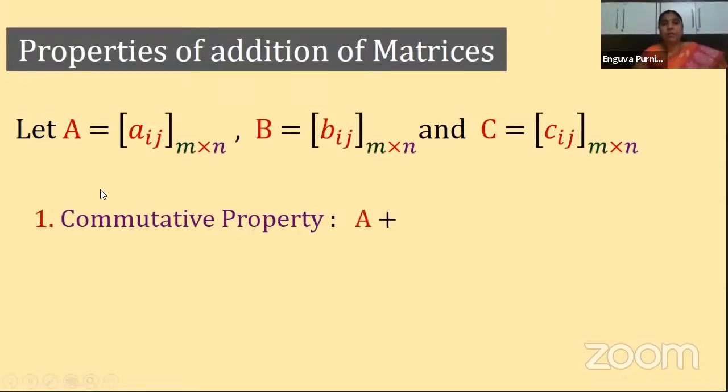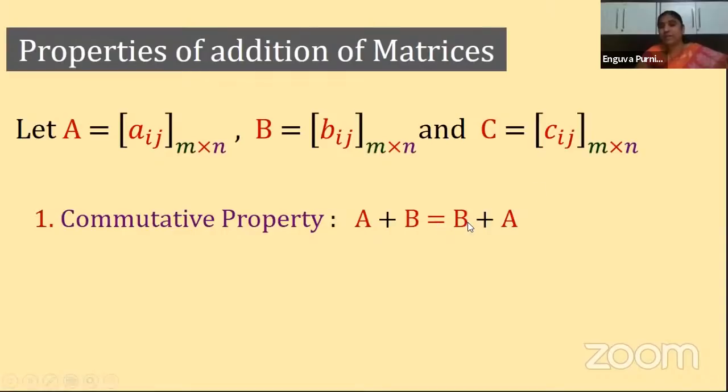So now what is the first property we are going to see? First property is commutative property. What is the meaning of commutative property? A plus B is equal to B plus A. Means first I am adding A plus B, the corresponding elements of A plus the corresponding elements of B. After doing that, we get a matrix A plus B. Suppose I change the position, the order of the matrices, not this order, children.